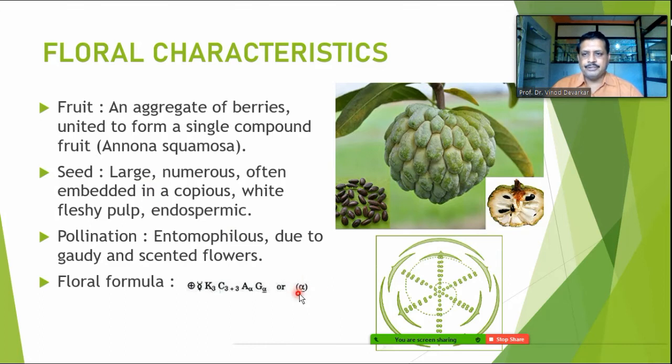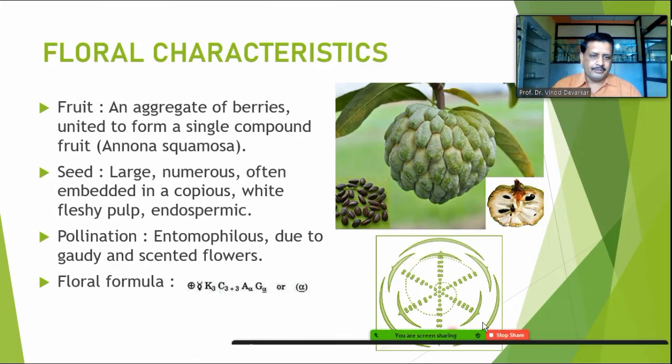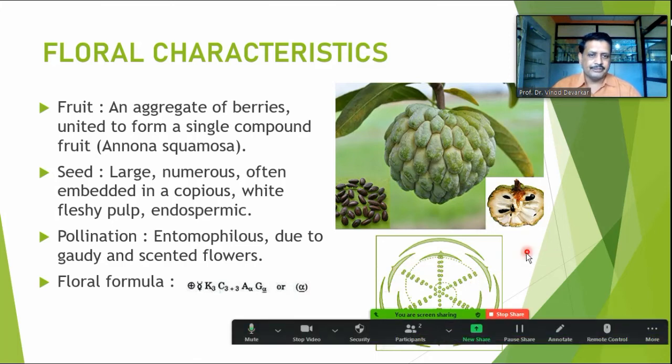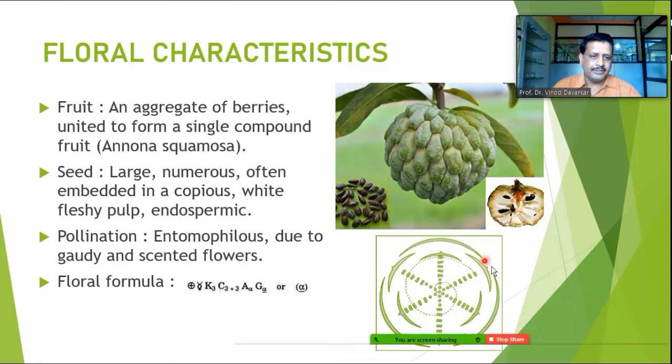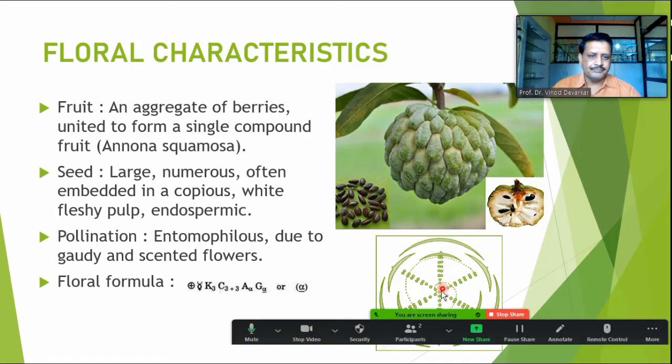Here in the floral diagram we can see the structure like that. Here we find the outer three are the calyx whorls, the inner six are the corolla whorls, and here the spirally arranged androecium and gynoecium are situated on the thalamus. Here we can find this spiral sign has been shown where androecium and gynoecium are placed.